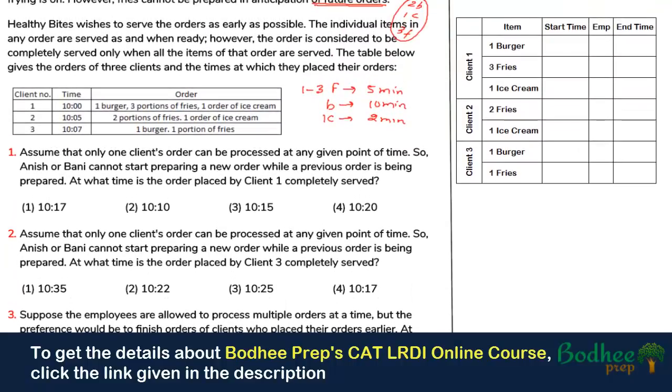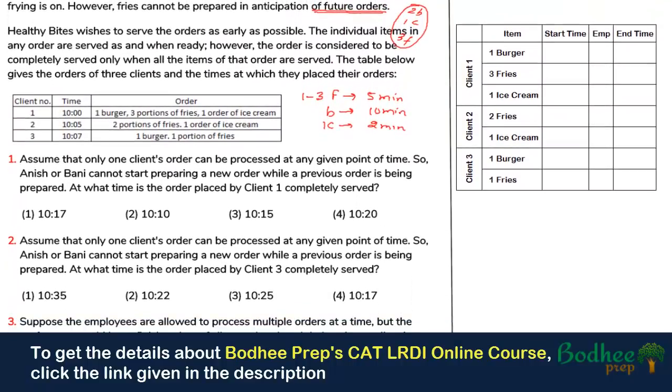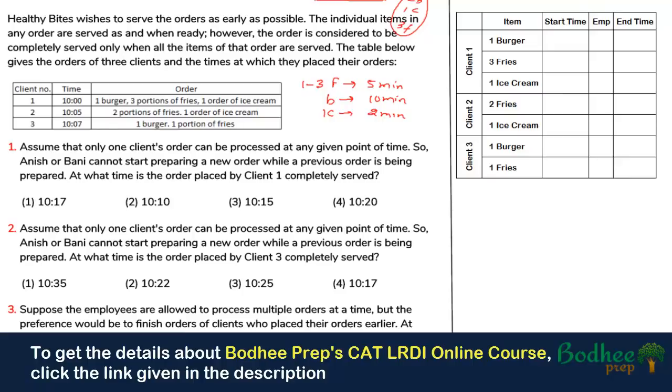Now the best idea to put all this data in a structured way is in this table which I have already prepared. If I look at this table, we have client 1, client 2, and client 3, and client 1 has placed the order for items such as burger, fries, ice cream, and so on. I've just taken everything from the given table.